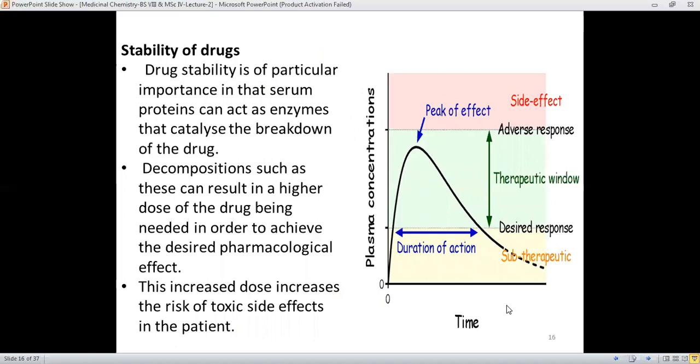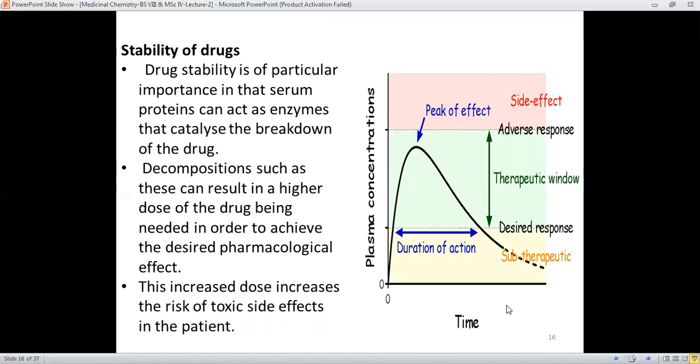Then there is the stability of the drugs. Drug stability is particularly important in that serum proteins can act as enzymes that catalyze the breakdown of the drug. It means that drug molecules are broken down by enzymes already present in the blood.